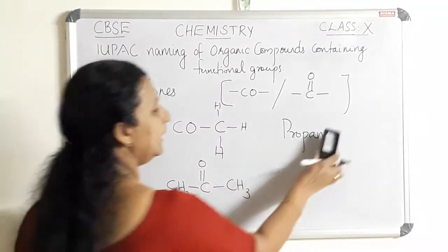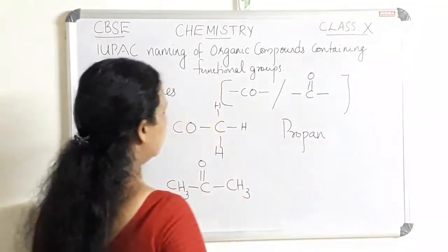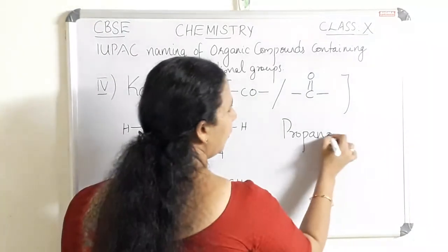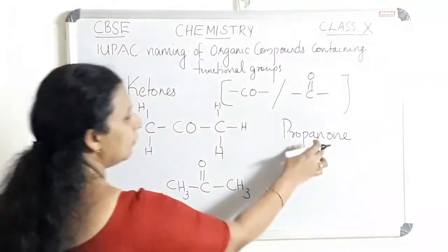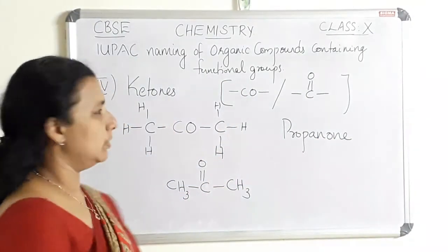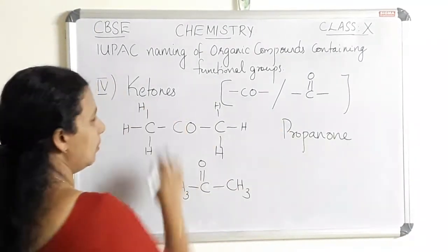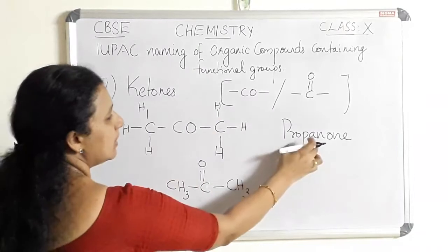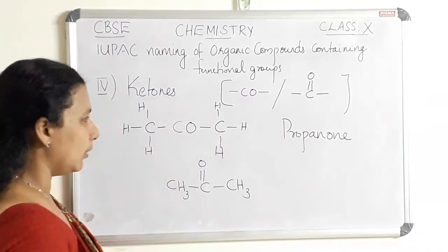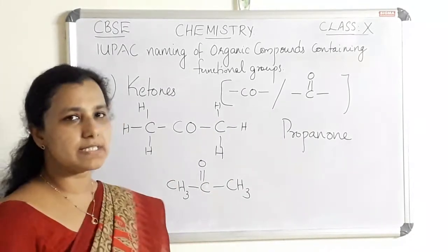The E of the parent alkane is replaced by ONE. The ONE comes from ketone. So it is named as propanone. So propanone is the simplest ketone.